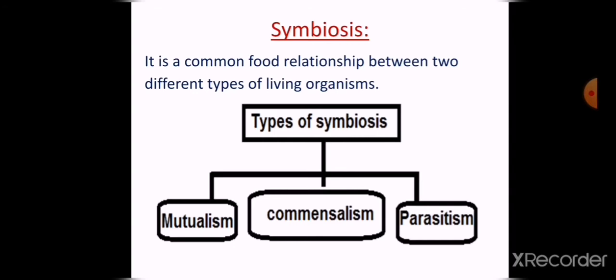So, Junior 5, you have to differentiate between the types of food relationship and the types of symbiosis. Types of food relationship are predation, symbiosis, and saprophytism. But the types of symbiosis are mutualism, commensalism, and parasitism.